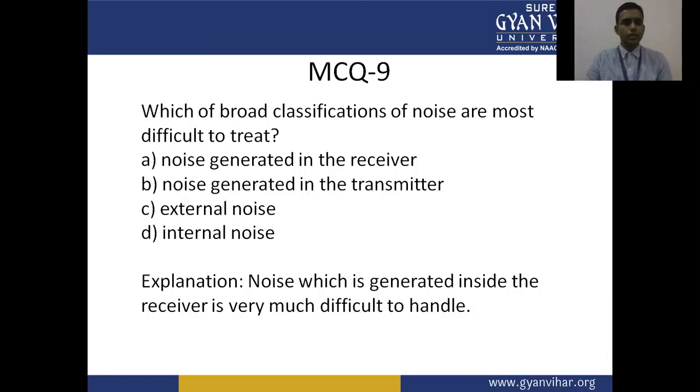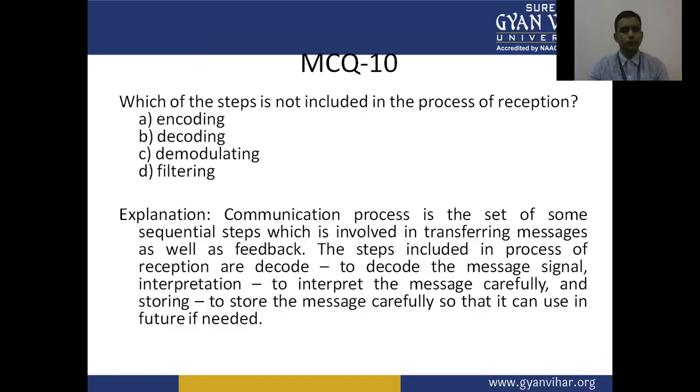A, noise generated in the receiver. B, noise generated in the transmitter. C, external noise. D, internal noise. Last question, number 10, which of the steps is not included in the process of reception? A, encoding. B, decoding. C, demodulating. D, filtering.